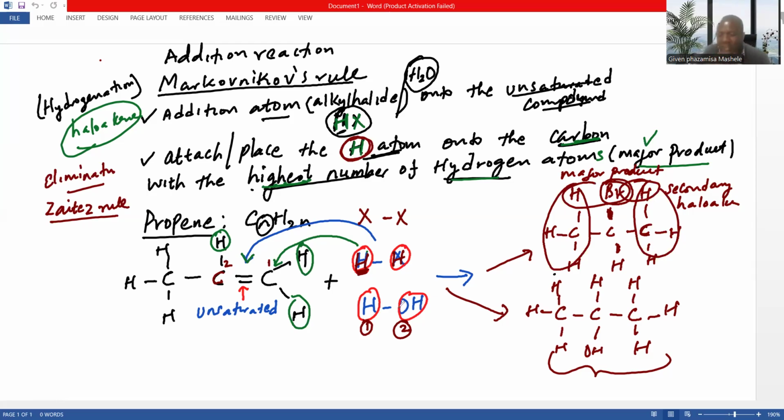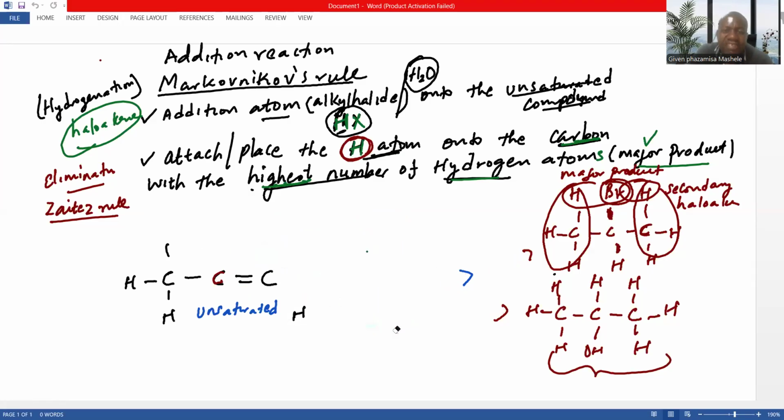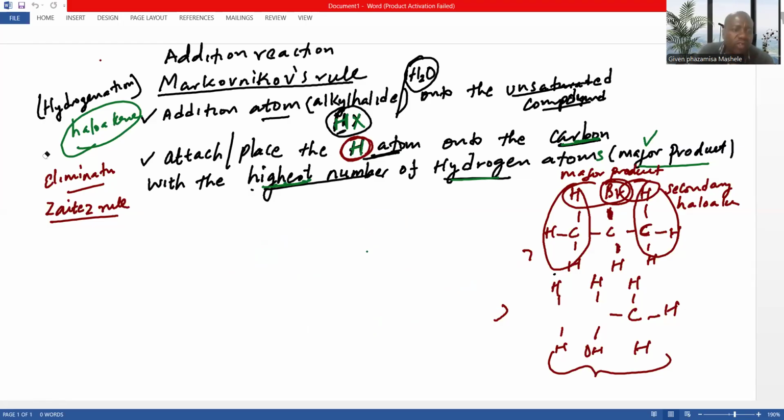Same applies. But there's some instance where you find that you have something like this. So this is according to Zaitsev. It says you only remove the hydrogen atoms from the carbon that has the least number of hydrogen atoms. Let me just do one example. Let's say we have the following.